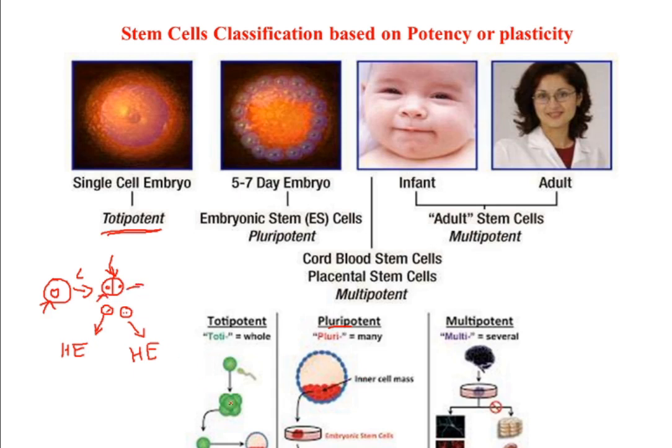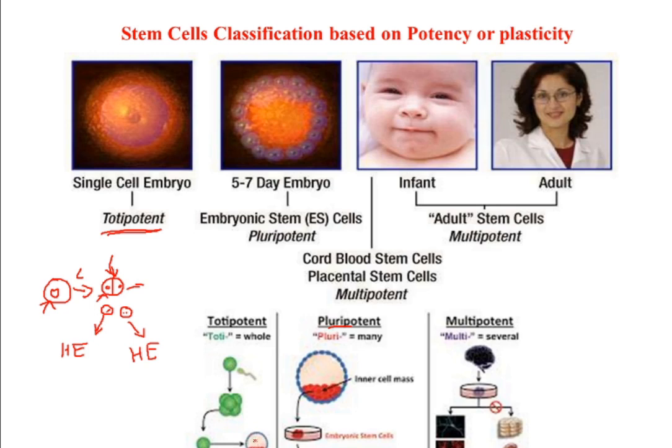Look at this: first division, second division, third division, and then multiple cells. A ball having multiple cells is produced, and then the ball further grows, and that ball has a central empty cavity. This is a developmental stage and we call it a blastula. So this is the blastula.